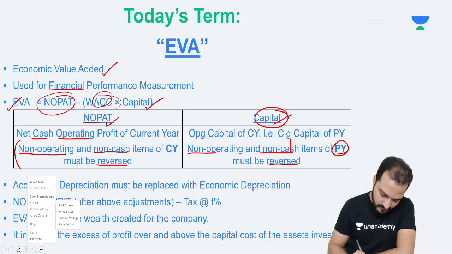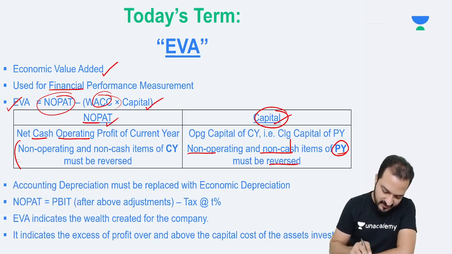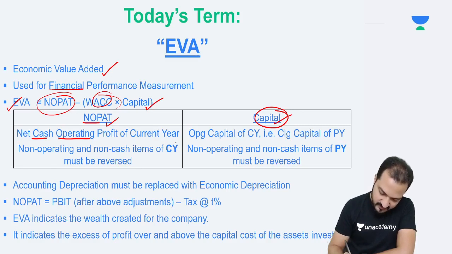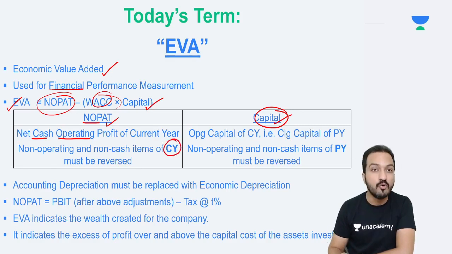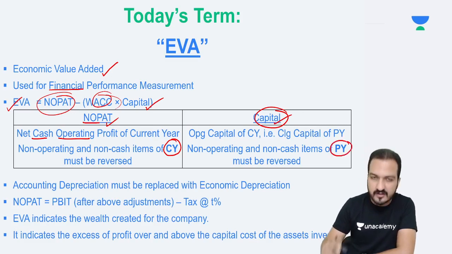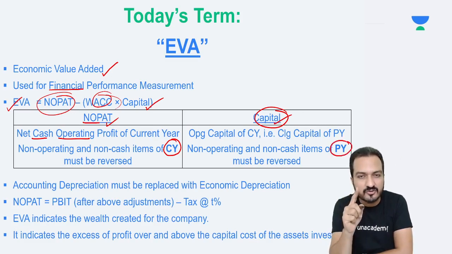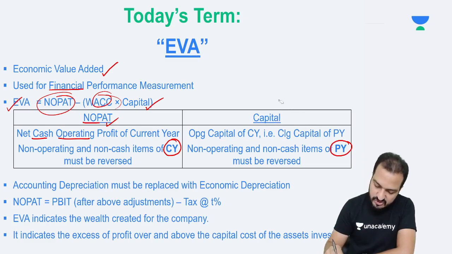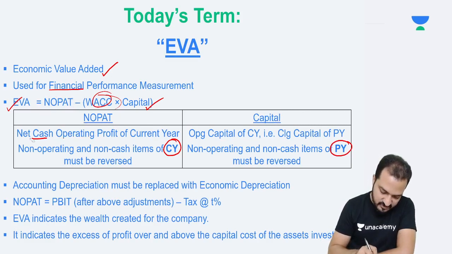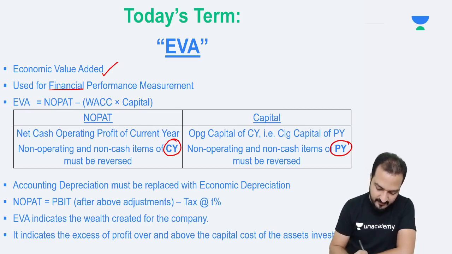My non-operating non-cash items of the current year will be reversed in the NOPAT calculation, and non-operating non-cash items of the previous year are reversed in the capital calculation. This is something which most students miss, so please be very careful with that. Also depreciation.